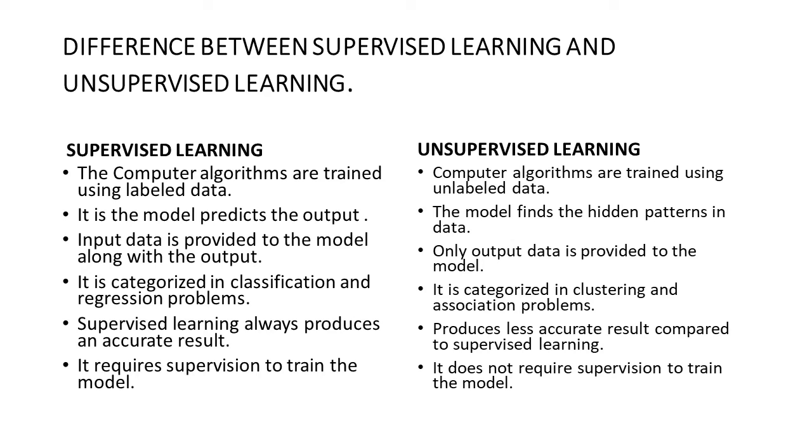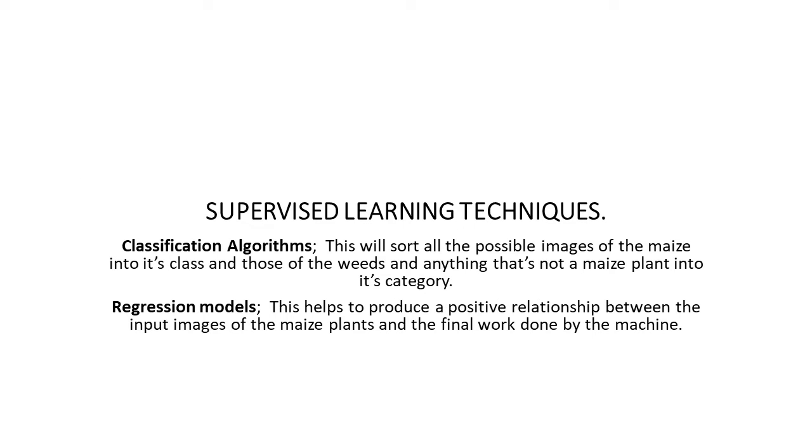Then for unsupervised learning, it produces less accurate result compared to supervised learning. Supervised learning requires supervision to train the model, and then the unsupervised learning does not require any supervision to be trained. That's it for the supervised learning and the unsupervised learning.